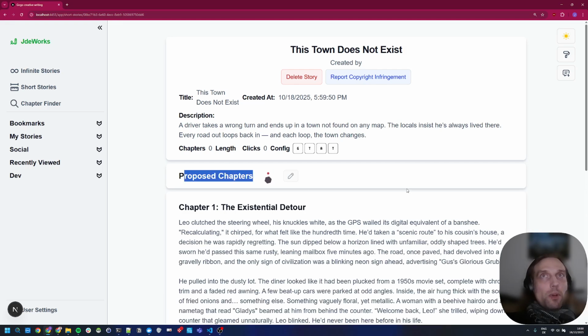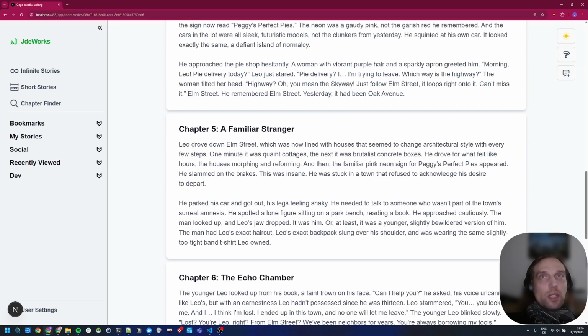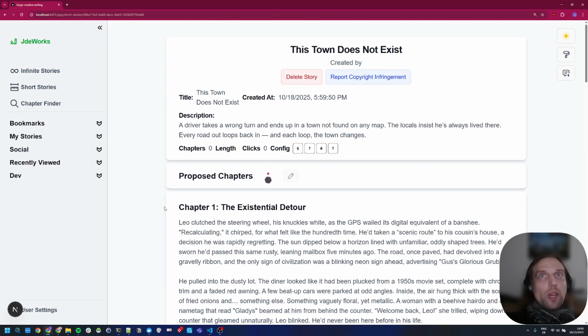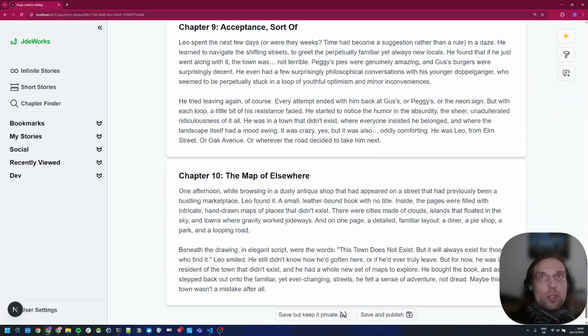So it's basically proposing chapters and it's generating. You can see how it's continuing here on the side, right? And we do have a common chapter structure. This does not have to be, right? It's AI, so sometimes these exist, sometimes they don't. But you get a good first draft.